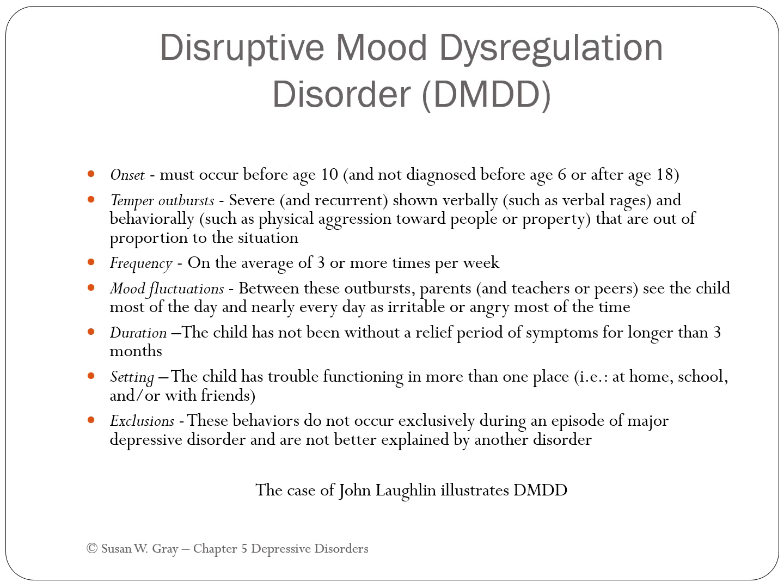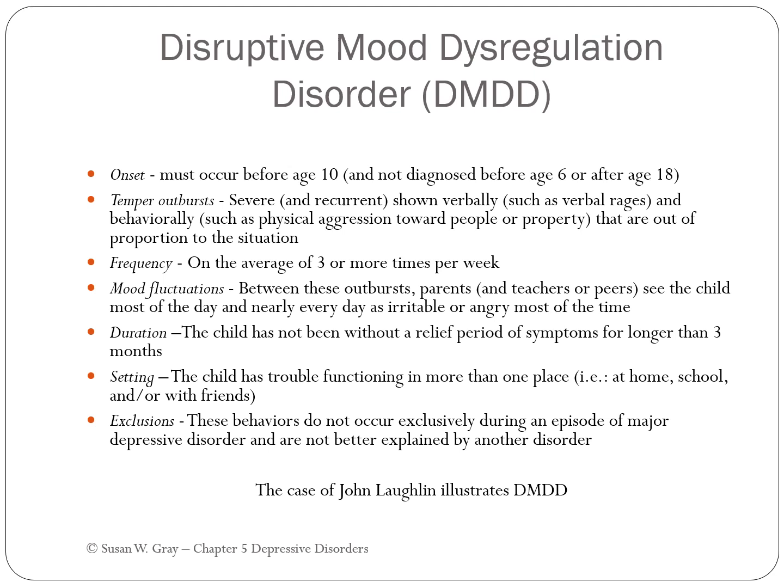So let's talk about DMDD. The onset must occur before age 10 and not diagnosed before age 6 or after age 18. So this is going to be largely for adolescents and youth. So they're talking about temper outbursts, where we're talking about rage, physical aggression towards people or property that are out of proportion of the situation.